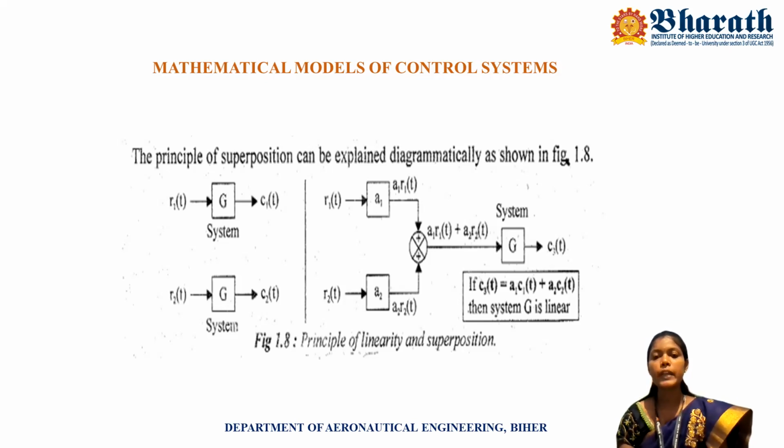A simple example of the principle of superposition is a weighing machine. A weighing machine has two sides. On one side you put a 1 kg weight and on the other side you put two 500 gram weights. These two 500 gram weights can be compensated by the 1 kg weight. This principle is known as the principle of superposition.